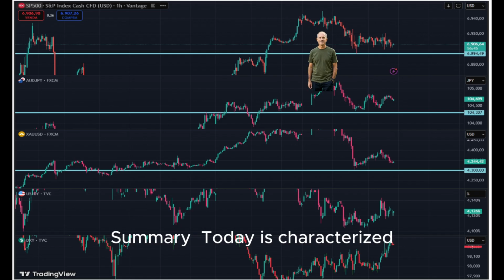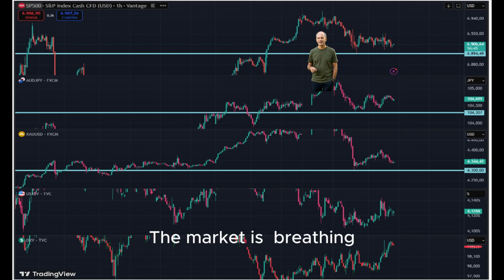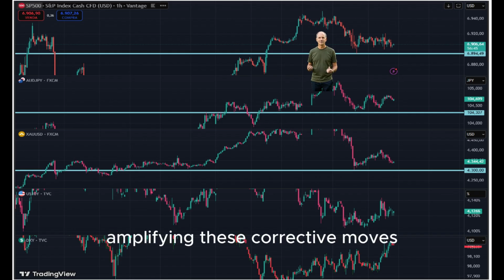Summary. Today is characterized by exhaustion rather than reversal. The market is breathing after a massive run-up, and low holiday liquidity is amplifying these corrective moves.